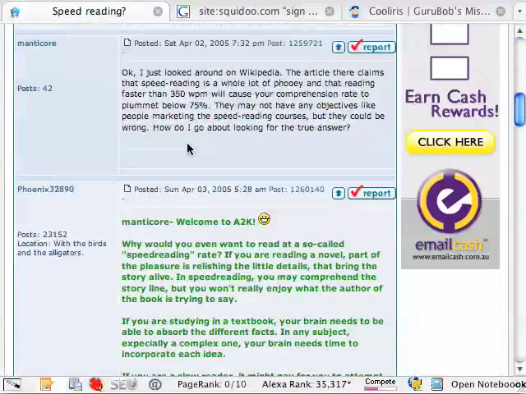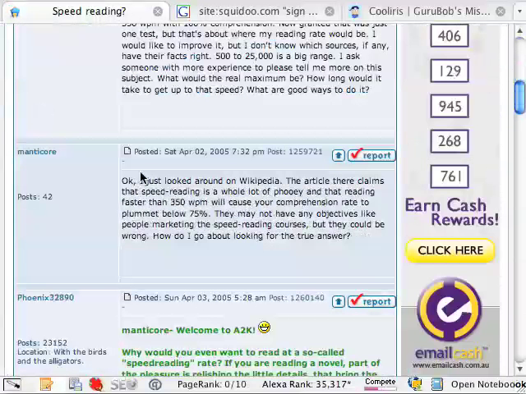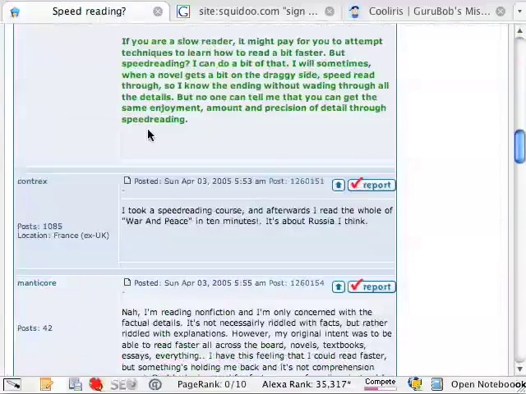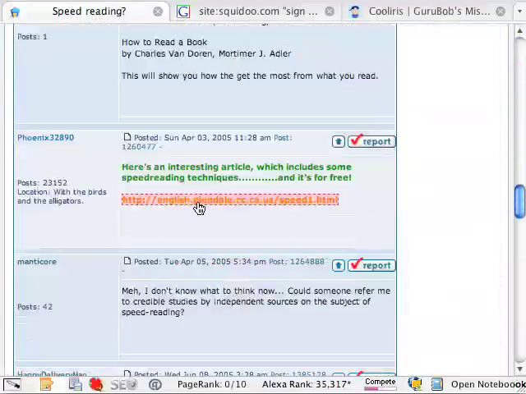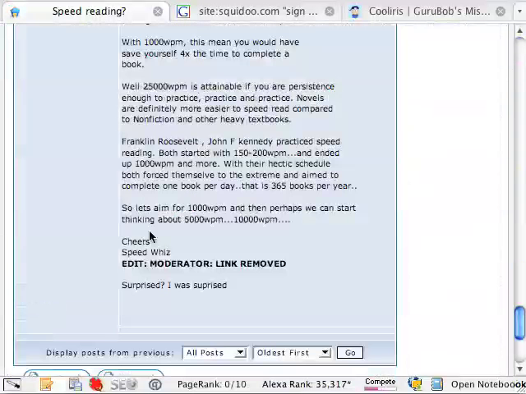Immediately I look at this, the first thing that's evident to me is that yes, there are comments, but none of those comments have signatures. That's usually an indication that the function has not been turned on in this forum, which means they may be heavily moderating that functionality. As I scroll down here, indeed I see there's a nofollow link. It's highlighted in red, but there is nevertheless a link. But further down, the moderator has removed this link.